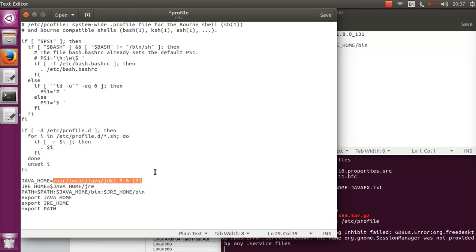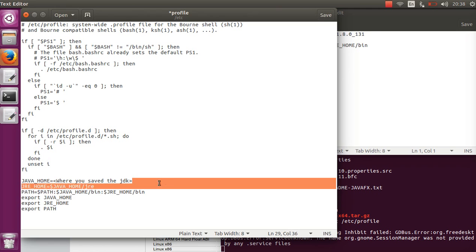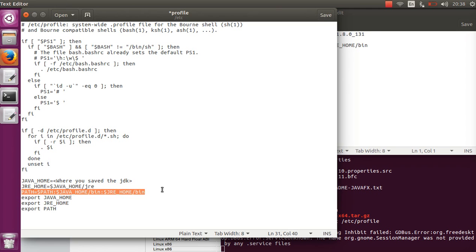So here you say where you saved the JDK, and here you can leave it like this if you downloaded the JDK. And the path, this is just for command line reasons.